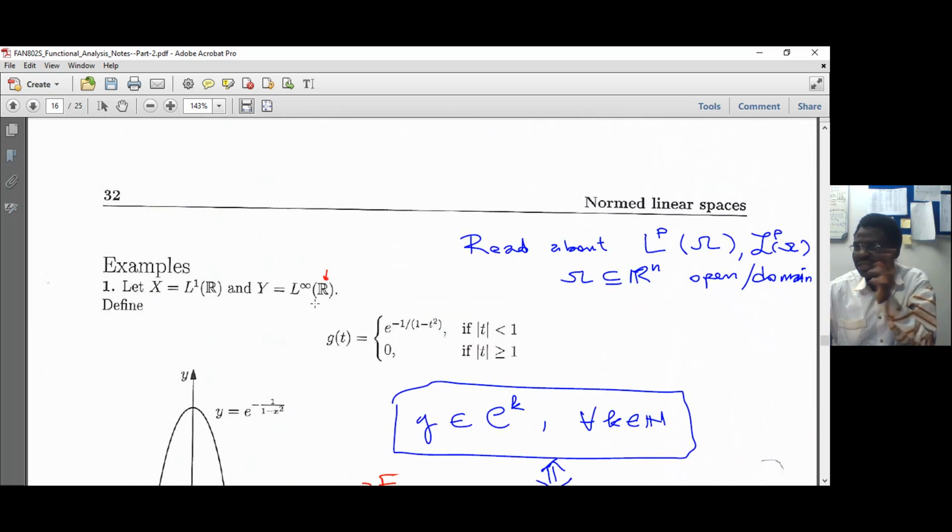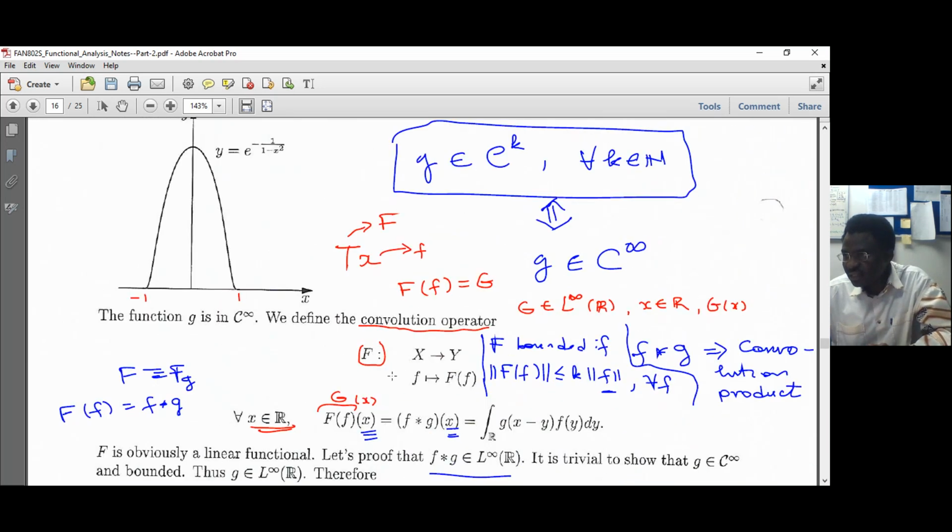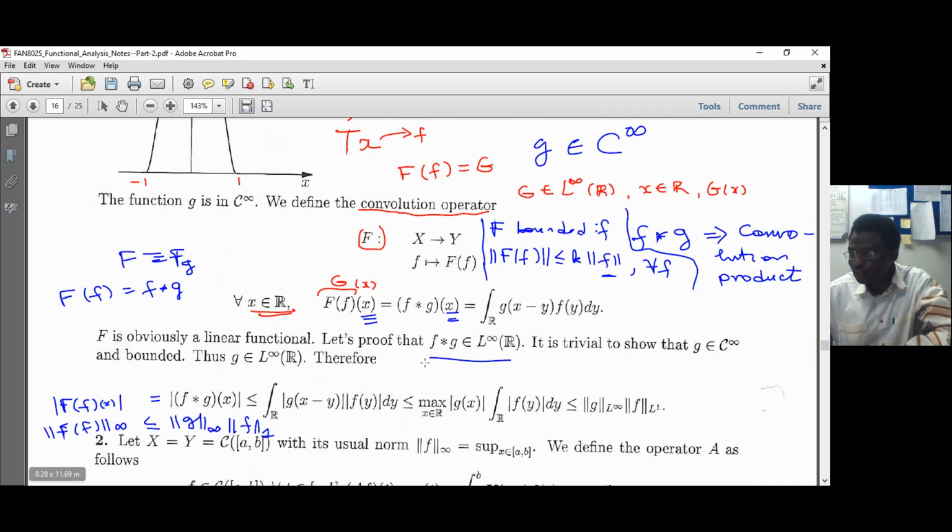I have to show that it's less than or equal to a constant times the norm of f, because f is taken in X. If you start from here, we take the absolute value, we use the definition of the maximum norm, we take it out, and therefore we reach here. What is the next step?